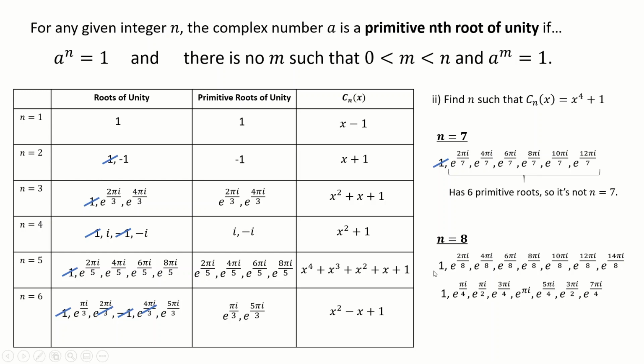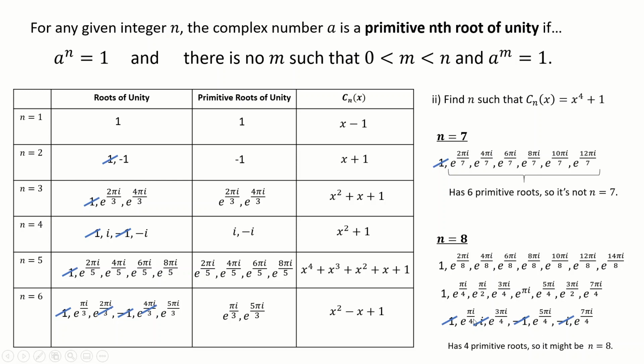I'm just going to cancel them down so I can compare the fractions easily. Which ones have I had already? So I've definitely had 1. I'm going to notice that actually e to the pi i over 2 is i, e to the pi i is negative 1, e to the 3 pi over 2 is negative i, so I can see that I've also had i and negative 1 and negative i. Have I had any of the other ones? I can check my table. No. This has 4 primitive roots, so it might be n equals 8.